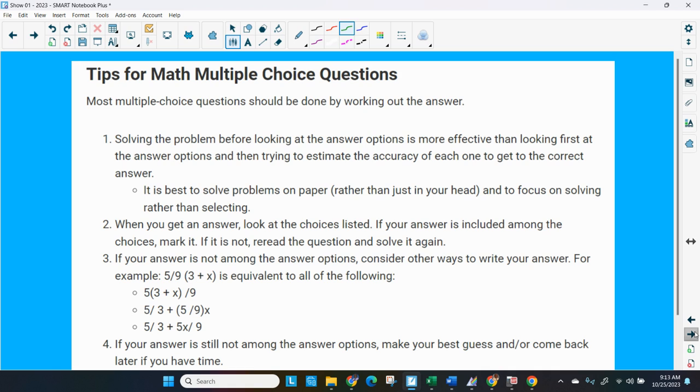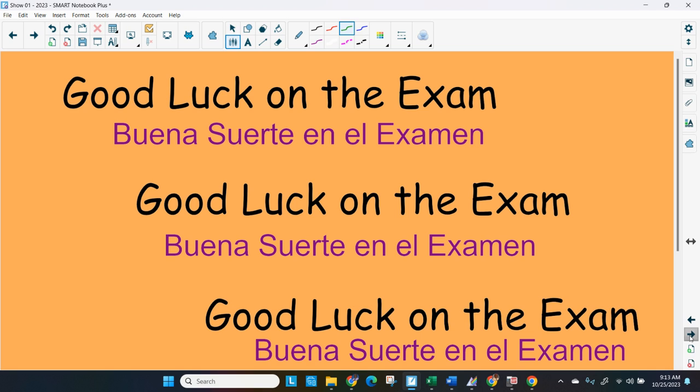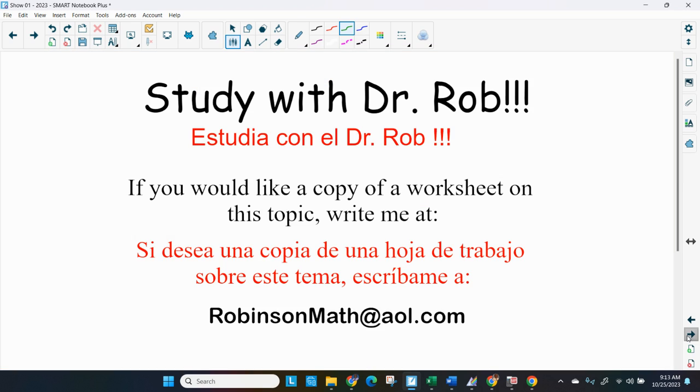Here are some tips for the multiple choice part of the test. You might want to take a good look at them. I like number 3 and 4. If your answer is still not among the options, make your best guess or come back to it later if you have time. If your answer is not among the options considered, write other ways for your answer, so that's important to know. But good luck. I'm sure you're going to do well and get into that school of your choice.